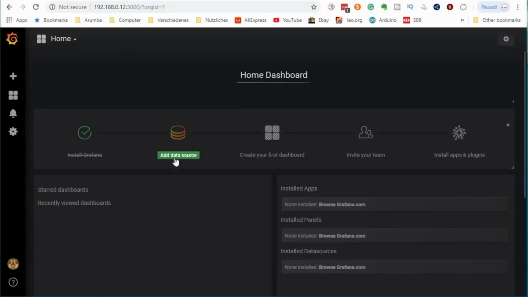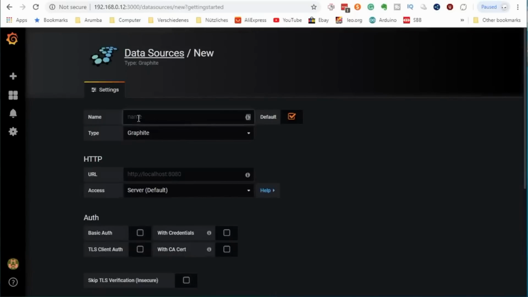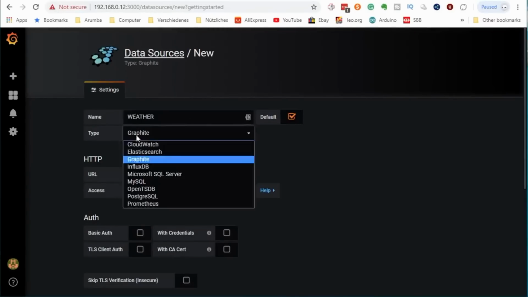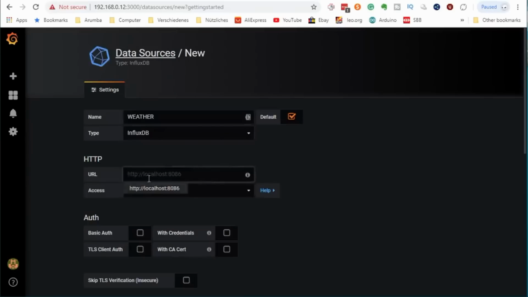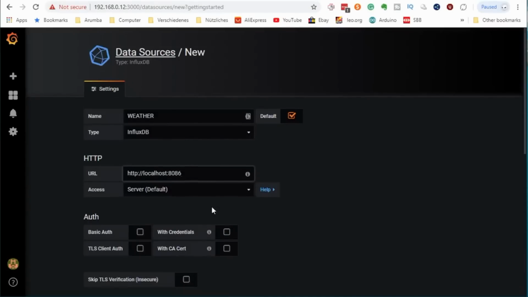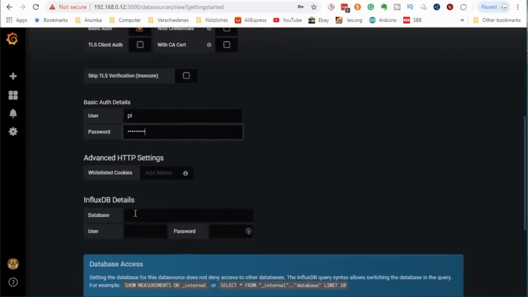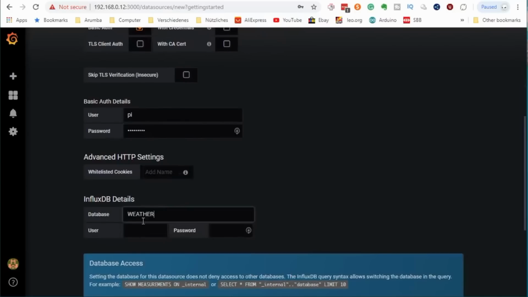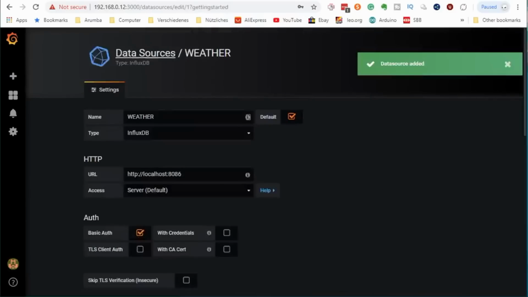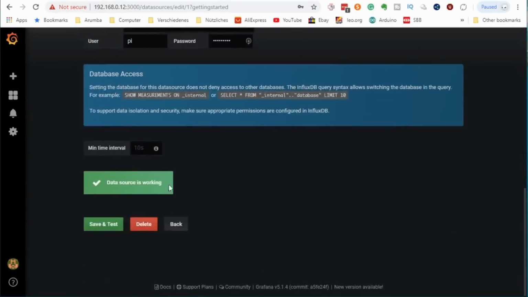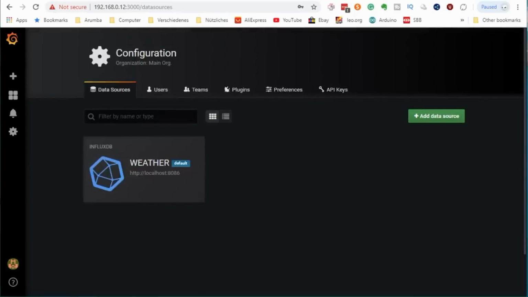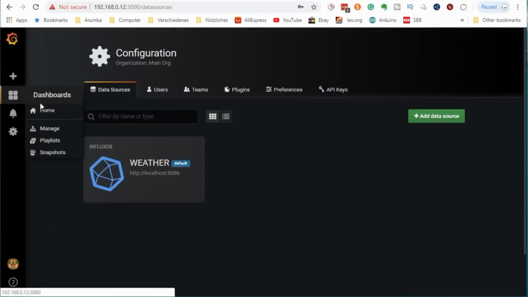Cool. Now we are ready to fire up Grafana on its port 3000. We add a new data source and fill in these parameters: a name and a type, the default address, and the basic authentication for InfluxDB. Then the name of the database we created before and the credentials again. Now we are ready to test the connection. Next we can go back and start to create our first dashboard.